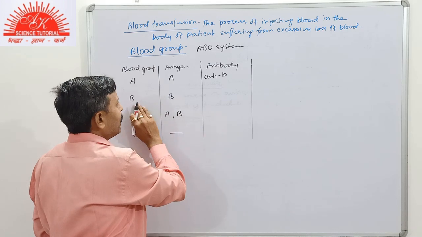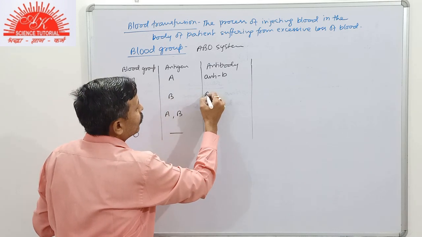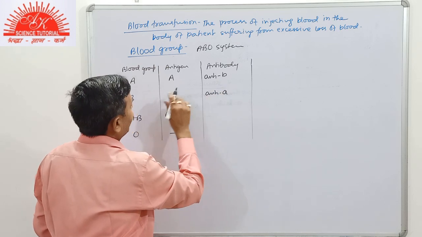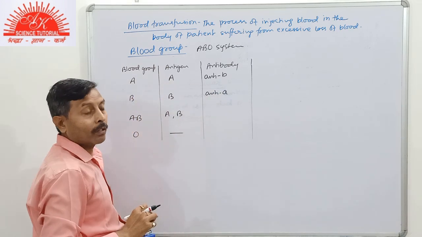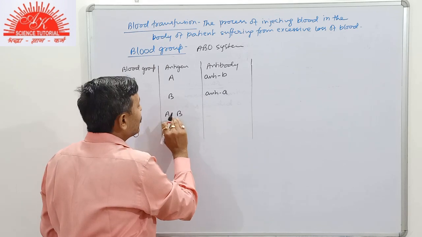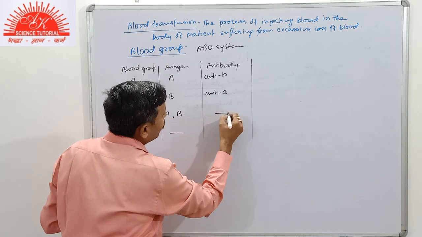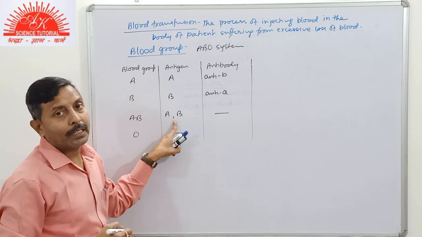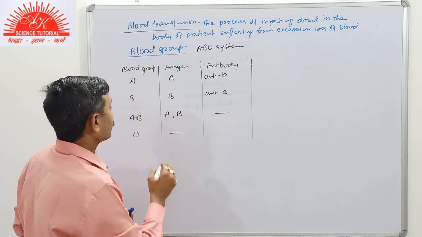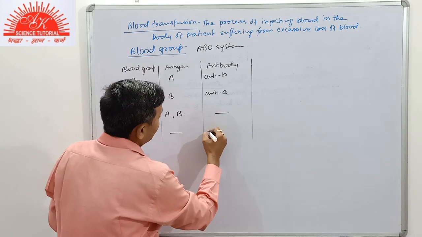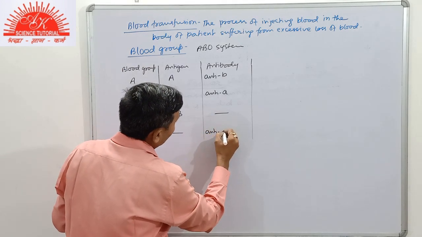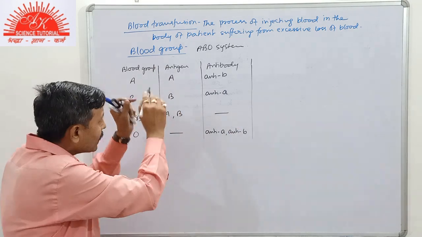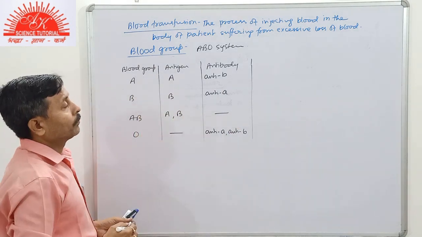If the blood group is B, antigen B, the antibody will be anti-A. If blood group is AB, it will have no antibody because both kinds of antigens are present on the surface of RBC. If the blood group is O, it has both types of antibodies. So this is the type of blood group.